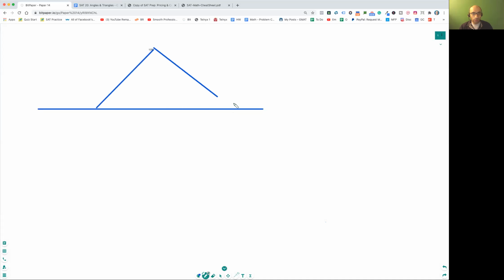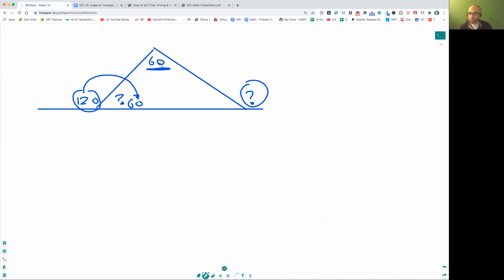Let's say you've got this angle over here. Let's say this angle is 120, okay? And this angle is 60, okay? So how much do you think this angle is now? Remember, you need to find this angle, okay? Backtrack, right? This angle is the exterior angle. That means you need this one and this one. What is this guy now? Remember, we find out what is 120, right? So you can plug this inside here, you get 60, right? So 60 plus 60 is 120. Okay, 60 plus 60 is 120.